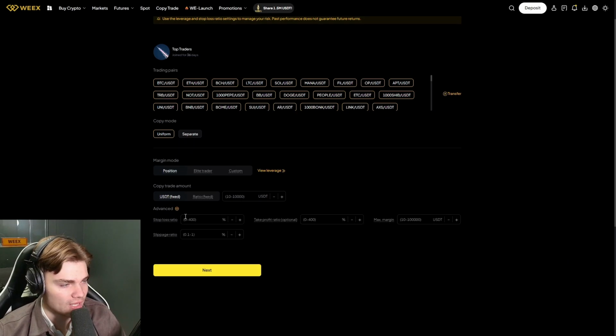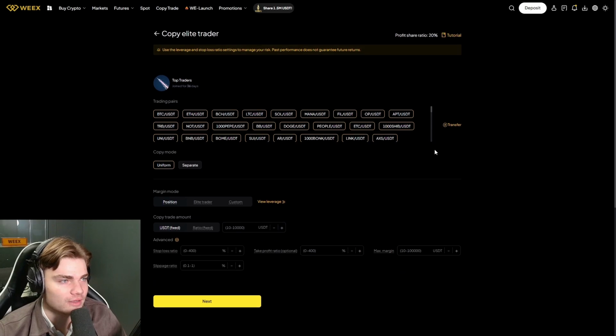And if we go to advanced, we can also add stop loss and slippage ratio, and then we can click next and follow the instructions and start copy trade. And here we also have a tutorial if you want to watch that.